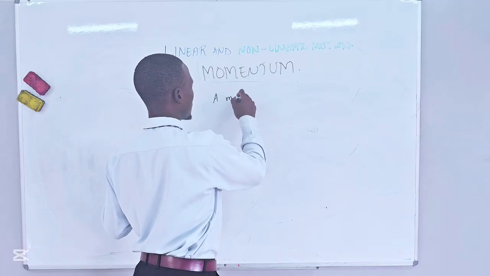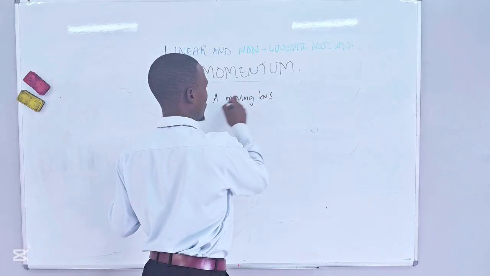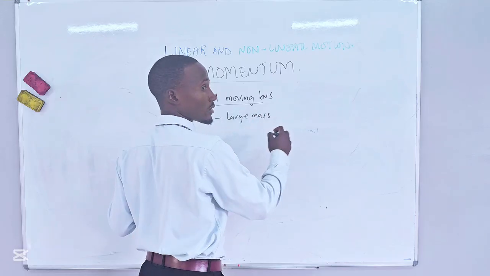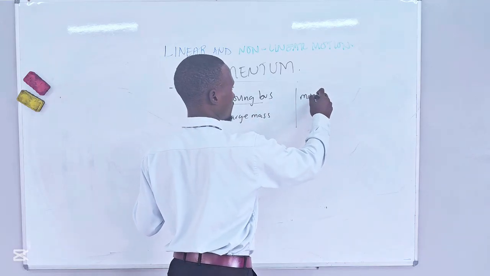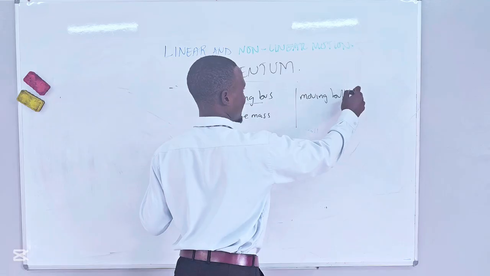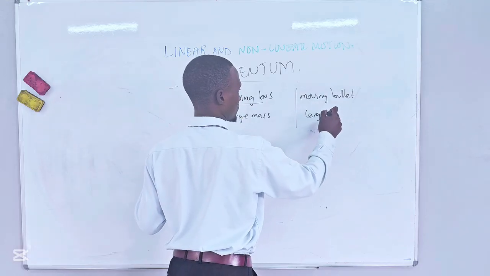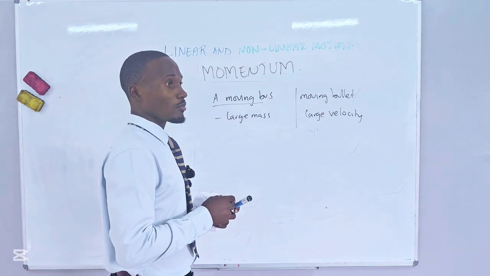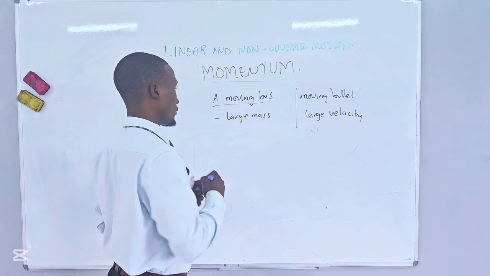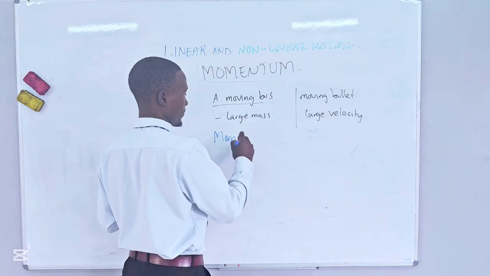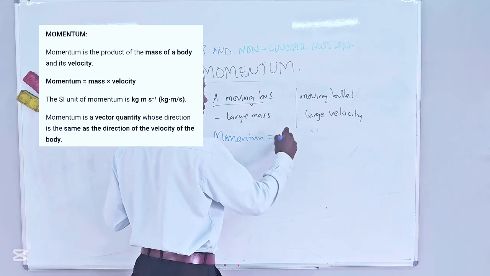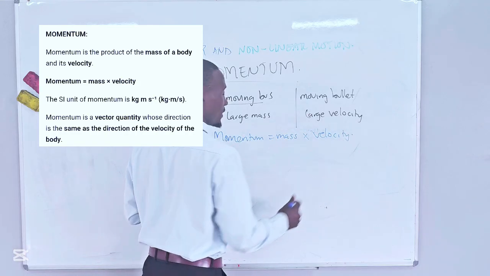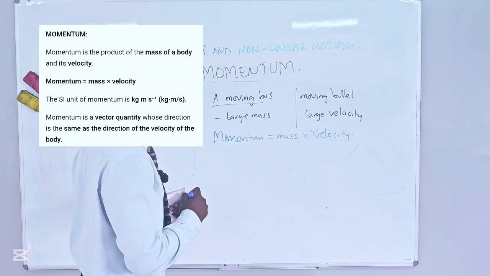A moving bus has a large mass. Then a moving bullet has a large velocity. Now, momentum is going to be a product of the two. Momentum is equal to mass times velocity, the mass of a body and the velocity of a body.